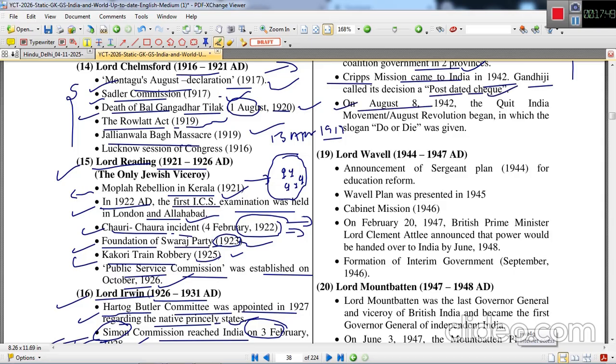On August 8, 1942, the Quit India Movement was started because of the failure of the Cripps Mission, and this revolution was violent in nature. Although Gandhiji was against violence, this happened because Gandhiji and other top leaders were arrested in the midnight of the 8th, when the movement was about to start. The slogan "Do or Die" was given by Gandhiji.